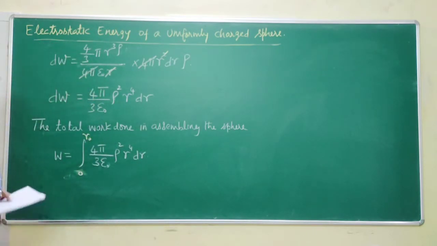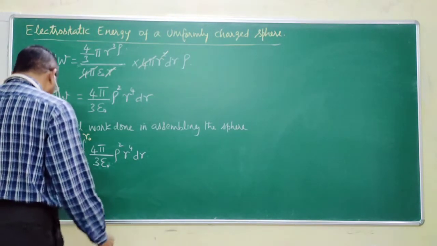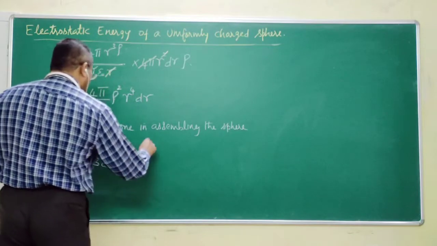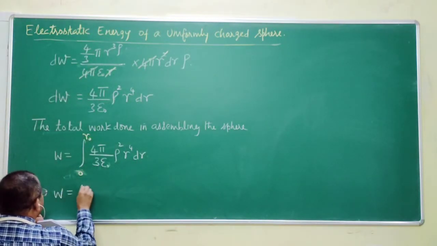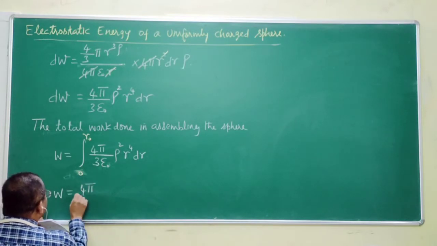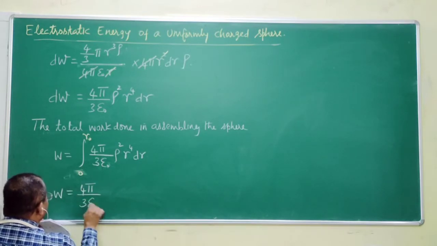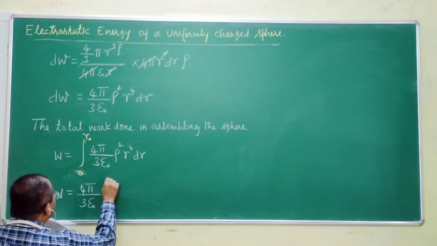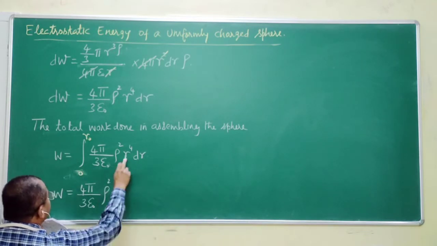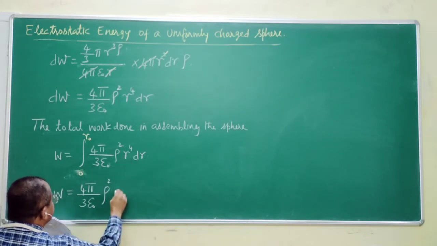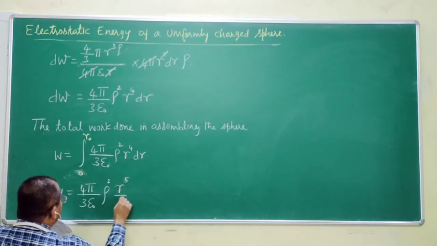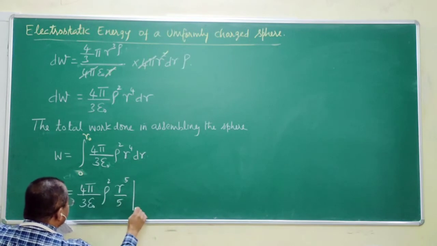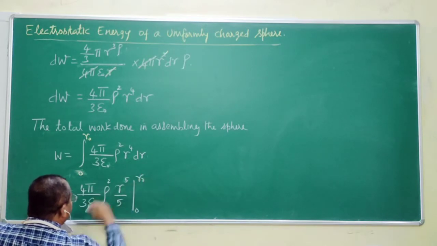Now we need to take common things out and integrate. The common things out are, I will write here, W is equal to 4 pi by 3 epsilon naught rho squared, integral r power 4 is r power 5 by 5 between the limits 0 to r0.